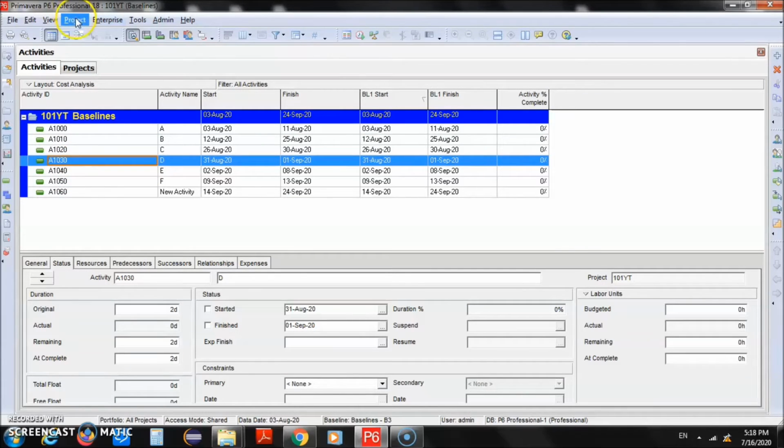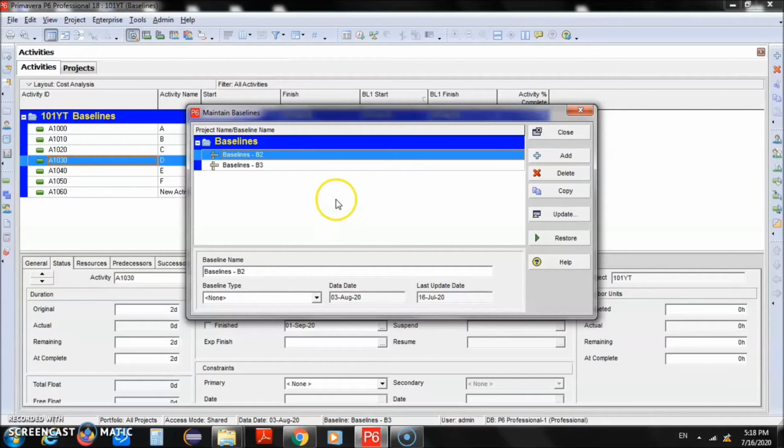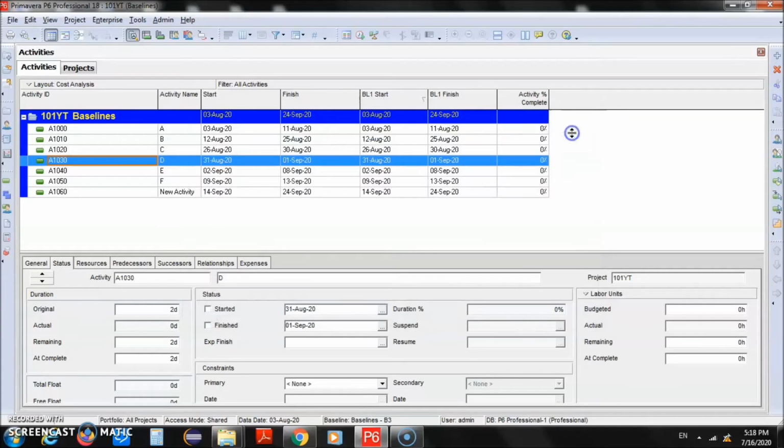So if we go back to the maintain baseline option where we had all the baselines, B1 is no more part of the baseline, so we have B2, B3. One thing which could be useful as well is you can rename these baselines. You can either rename by dates or version 1, version 2, or any other particular name which will be useful in order to recall any version of the baseline. So let's close this window as well.